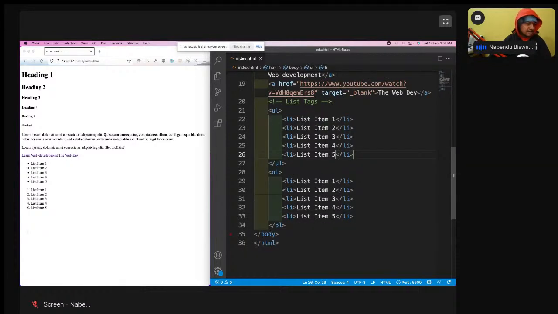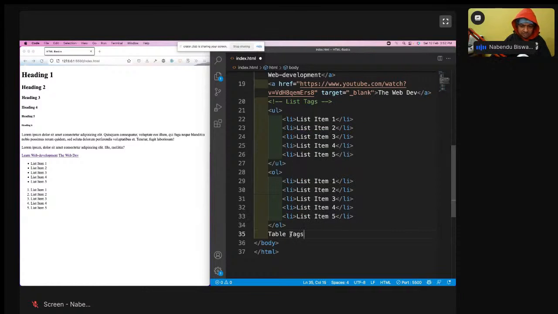After the list tag, we are going to learn about the table tag. Table tag is not that much used, but you should know it a bit. If you don't understand anything, just leave it, because it is a lot of tags. And after this I am going to teach the form tag. Form tag is very important. You should know the form tag.